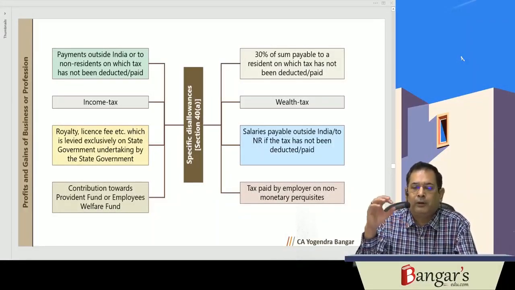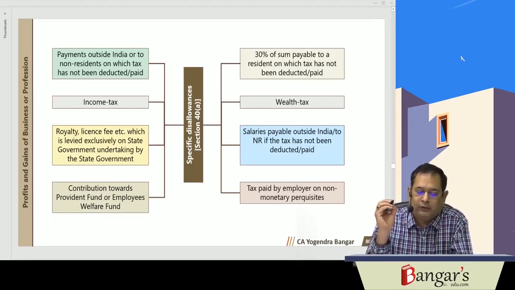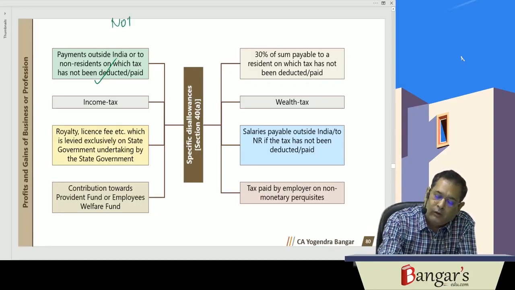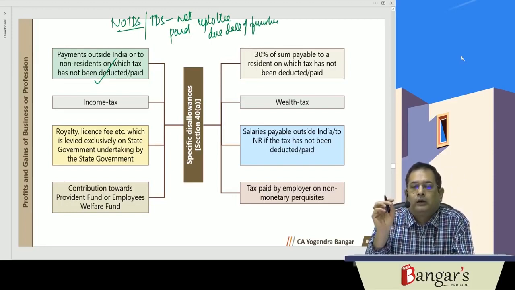Now certain specific disallowances are there under section 40. So what specific disallowances are there? In case you make any payment outside India or to a non-resident in respect of any sum which is chargeable to tax under the Act, if tax has not been deducted at source, no TDS, or tax has been deducted at source but the same has not been deposited, not paid, up to the due date of furnishing the return of income, in this particular circumstance, the expenditure so incurred will not be allowed.